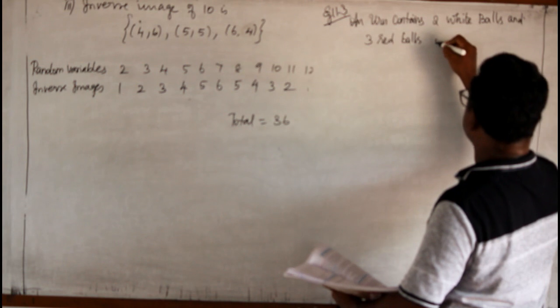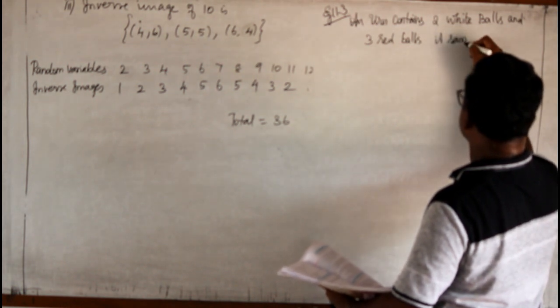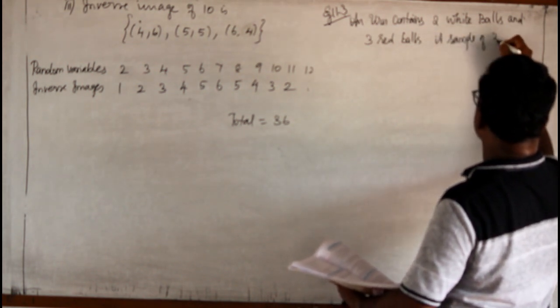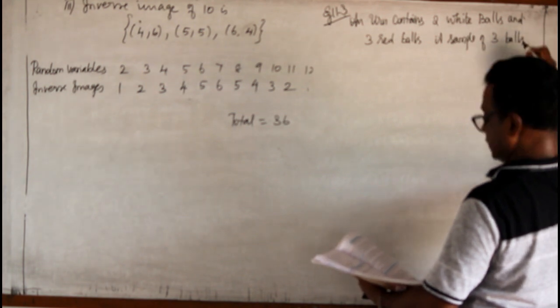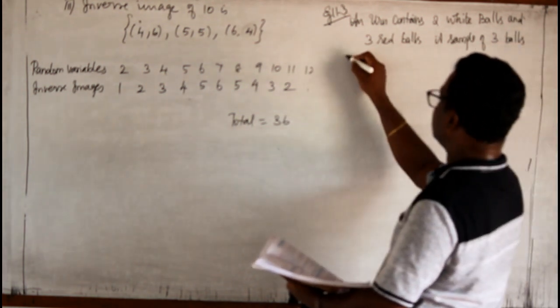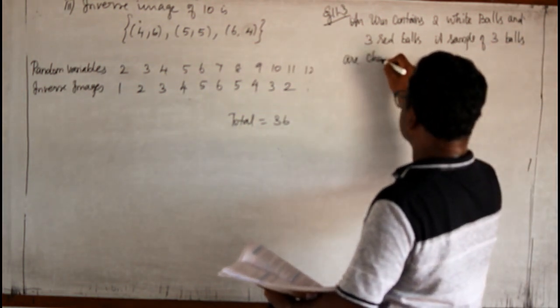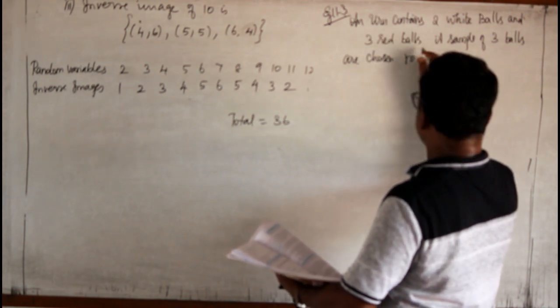A sample of 3 balls is chosen at random.